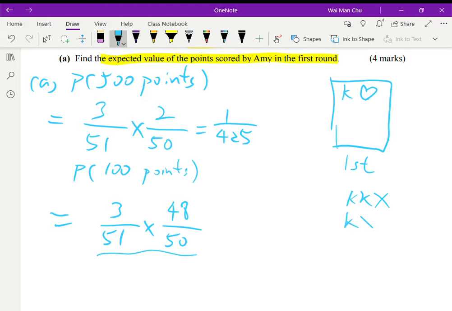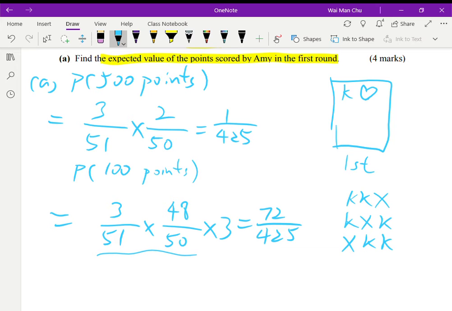But of course, the order can be different. The story can be something like this: the first and the last card is a king, or the second and the last card is a king. So I need to multiply this probability by 3 in order to get the correct answer. And then using your calculator, it can be simplified to 72 over 425.